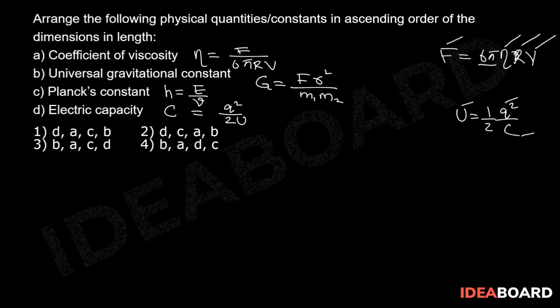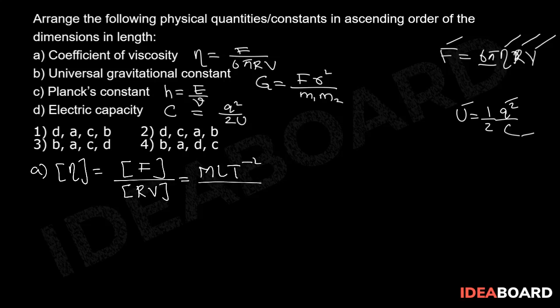Now, if we write dimensional formulas for all the given quantities, the dimensional formula of coefficient of viscosity eta should be equal to the dimensional formula of F by the dimensional formula of r into v, which is equal to M L T to the power of minus 2 by L into L T to the power of minus 1, which is equal to M L to the power of minus 1 T to the power of minus 1.